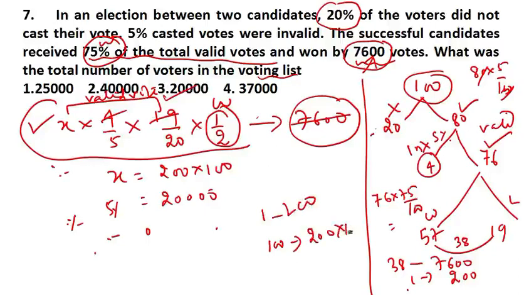200 into 100 means 20,000. Now look guys, here you have to deal with calculation. In this method you have to deal with calculation. If your calculation is very fast, then this method is okay. But if you are a bit slow in your calculation, then this method is best depending on the question. For this particular question, this method is very suitable for you. It will become very handy.